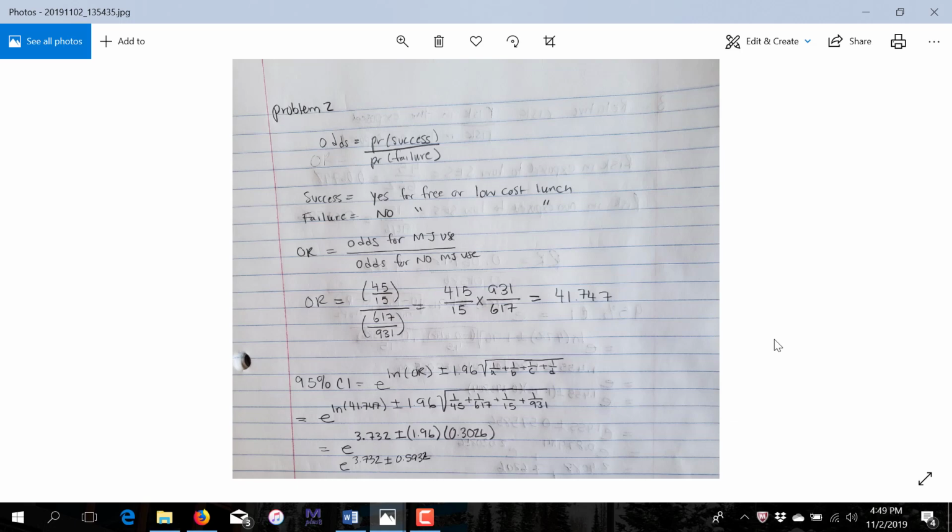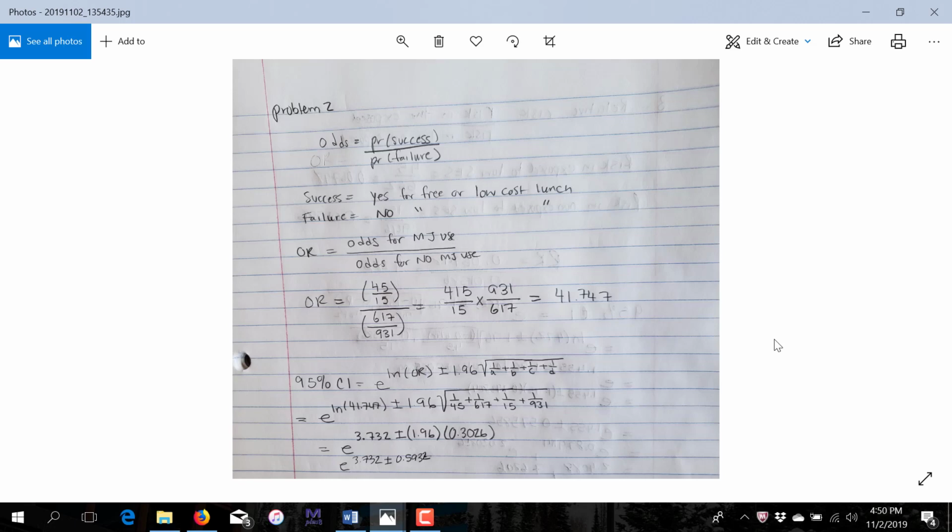The two are mutually exclusive. We define success as whatever we're interested in. In this case, it's yes for free or low-cost lunch, and failure would be no. I know that doesn't necessarily make sense in terms of the way we would consider success and failure, but in statistics, we always think of success as whatever we're interested in predicting.